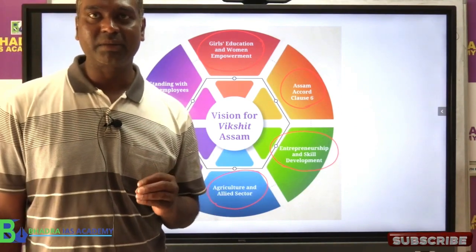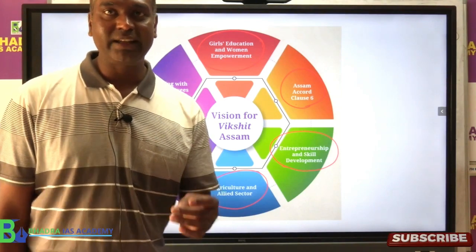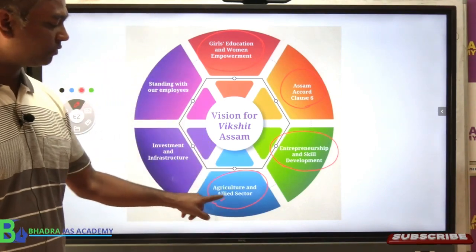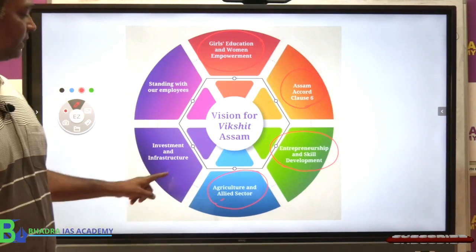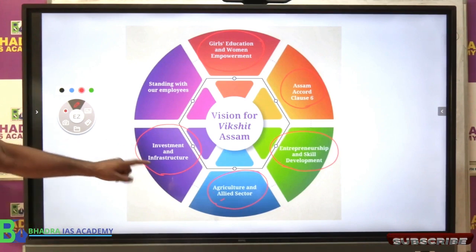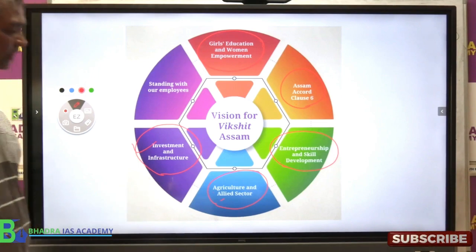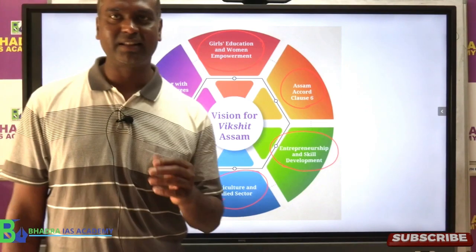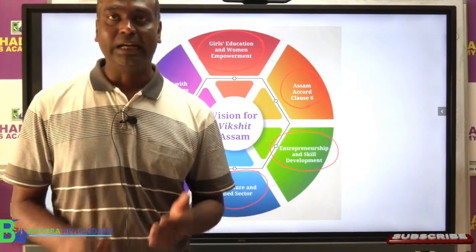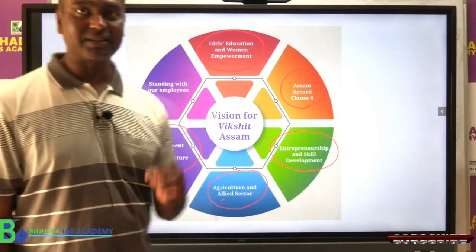Allied sector का मतलब क्या होता है? Fishery, forestry, animal husbandry, they are all allied sectors of agriculture. The next area highlighted by the budget is investment and infrastructure. This has been the very important focus of Assam government, say in the last 4-5 years also. A lot of money has been spent on infrastructure development as well as investment.